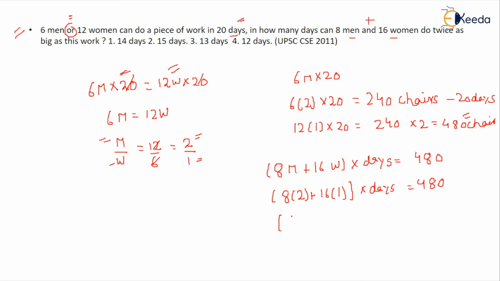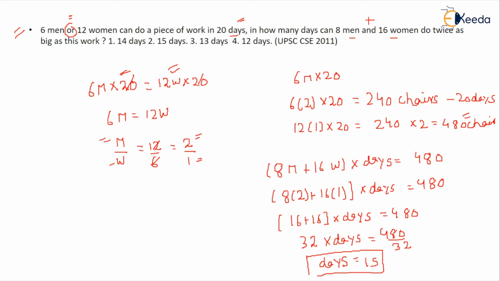After solving this it comes out to be 16 plus 16, into the number of days, equivalent to 480. So after solving this it comes out to be 32 into days, the number of days which you don't know and need to calculate, equal to 480. So this goes into the denominator, and you come to know the number of days. It comes out to be 480 divided by 32, so this comes out to be 15 days. So 15 days is the answer, and your second option is correct here. This is how you need to solve this type of question.